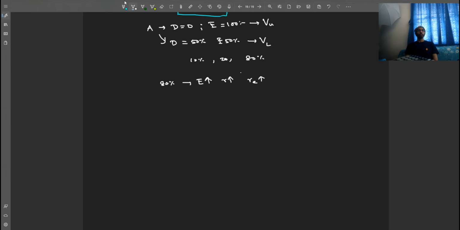The second proposition says cost of equity is directly proportional to the amount of leverage, or cost of equity changes linearly with increase in the amount of leverage. Cost of equity increases linearly with increase in leverage or debt.